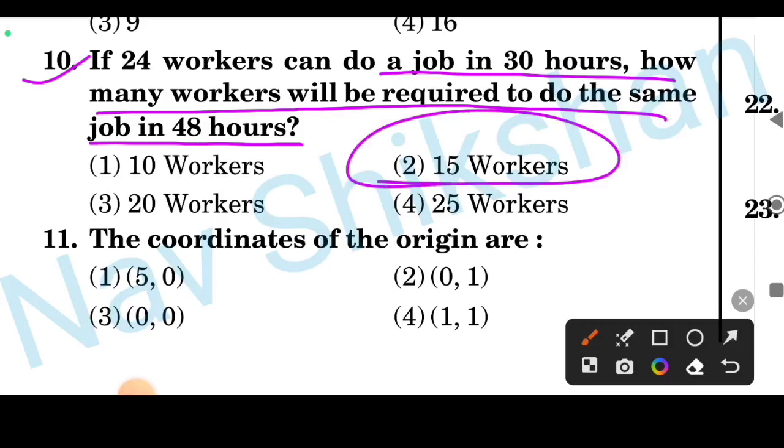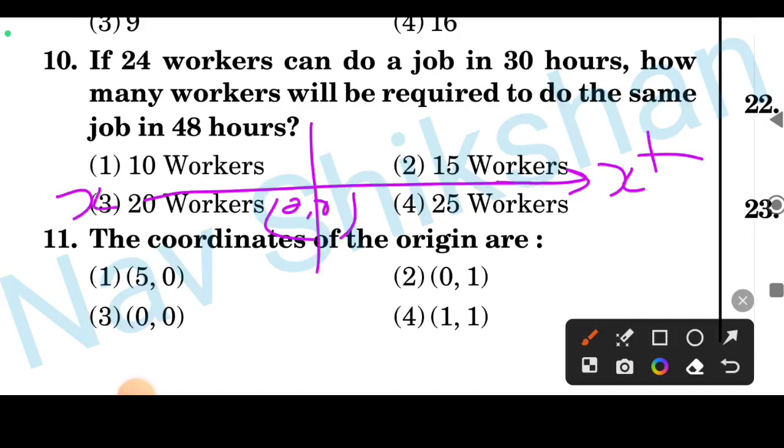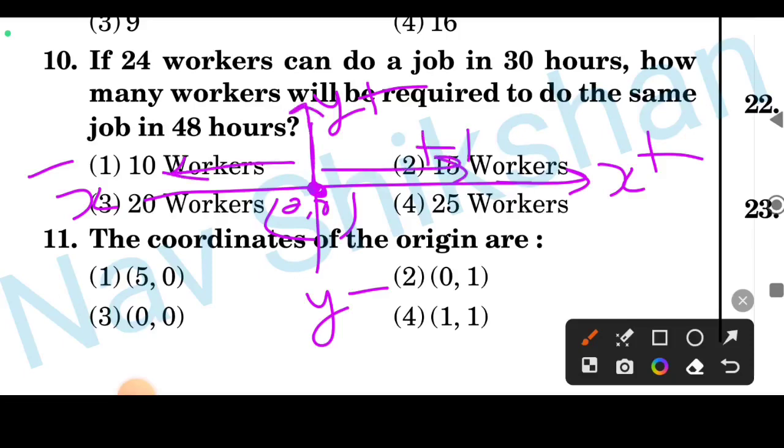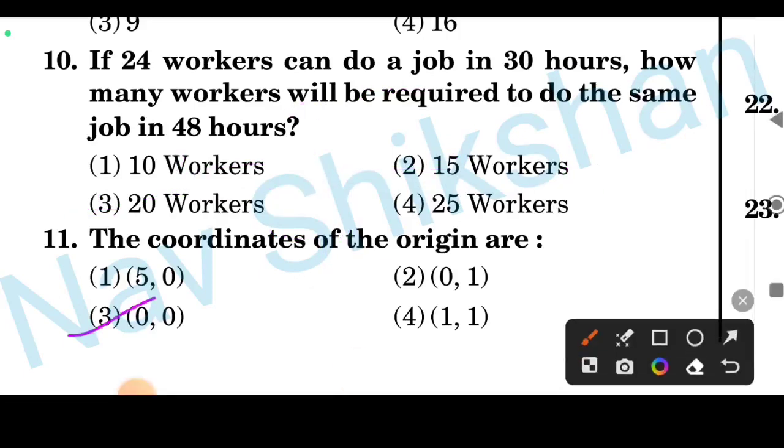Okay. So the 11th question is the coordinate of the origin. As you know, for the coordinates here it is 0, 0, and this is the x-axis, it is positive. This is the x-axis, it is negative. This is the y-axis, it is positive, and down it is negative. At the vertex, at the center, the coordinates is always the origin. It is always taken as 0, 0, and the numbers go like this: -1, -2 here, +1, +2 here, +1, +2 here, and minus here. Okay, so the answer here is option number 3.